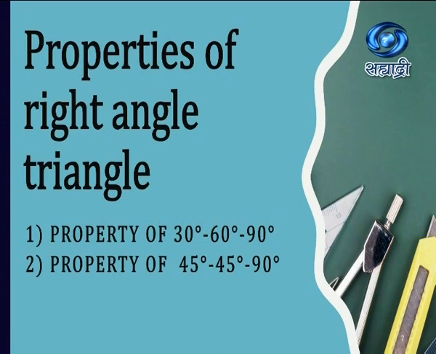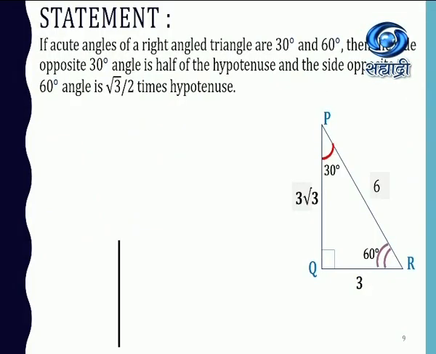So let's learn about properties of right angles. Here there are two properties: one of 30, 60, 90 degrees, and the property of 45, 45, 90. So first let us learn about 30, 60, 90 degrees. The statement goes this way: if the acute angles of a right angle triangle are 30 degrees and 60 degrees, then the side opposite to the 30 degree angle is half of the hypotenuse, and the side opposite to the 60 degree angle is root 3 upon 2 times the hypotenuse.